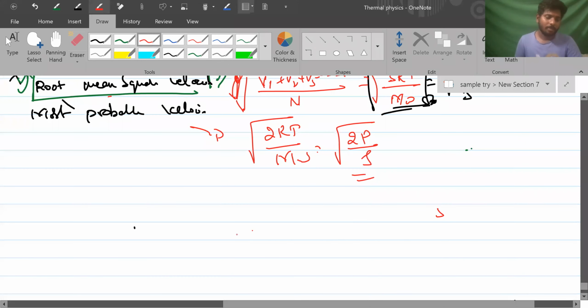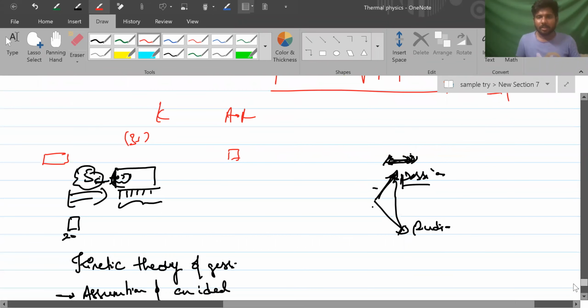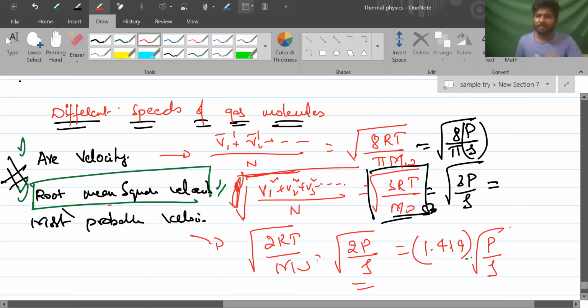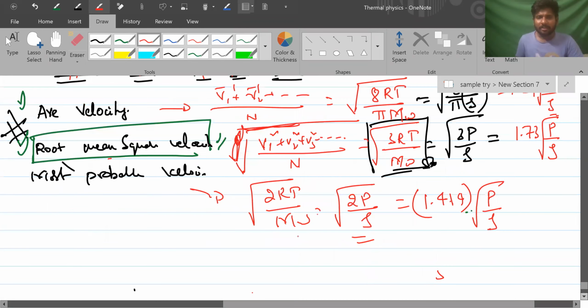Got it? This can be written as 1.414, right? In chemistry, these will be mostly useful. In physics also, very easy. Root 3 can be written as 1.732, right? 3 into P by rho. This is how much? Root 8 by pi can be written as 1.59 into root P by rho. If you try to find, these are the values.